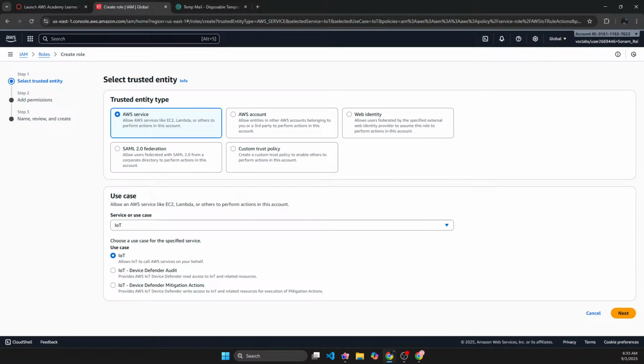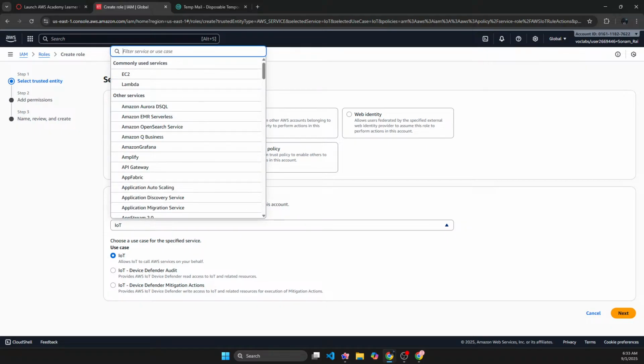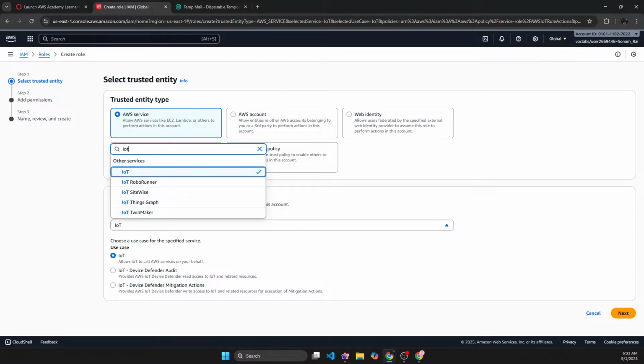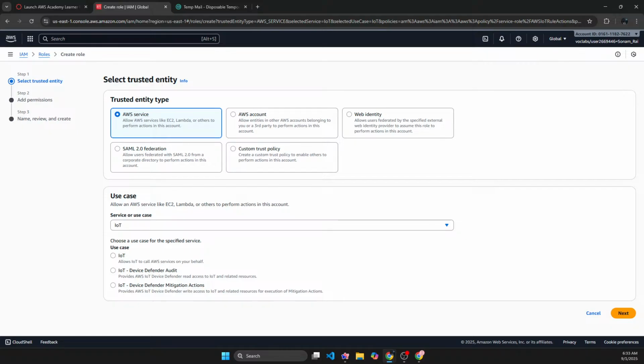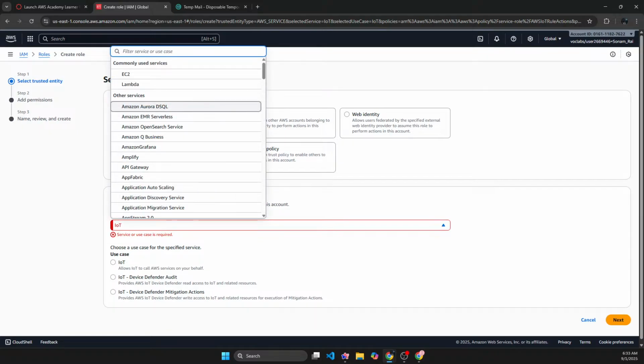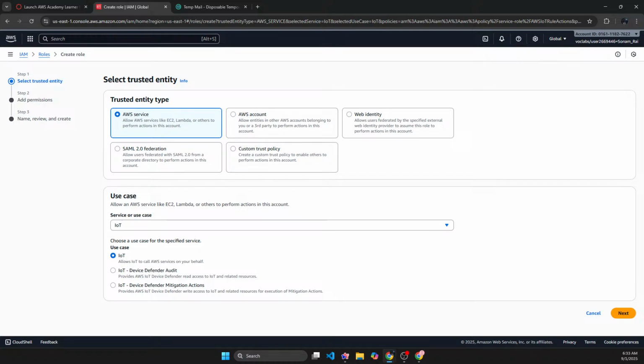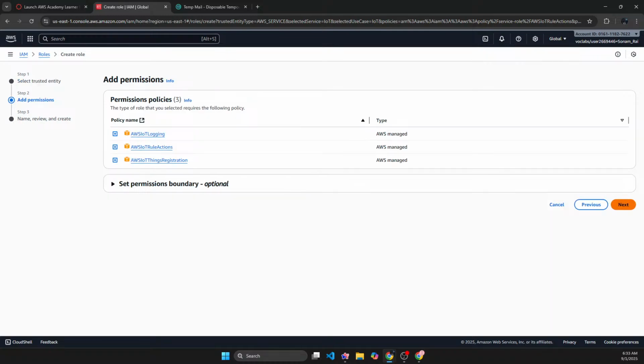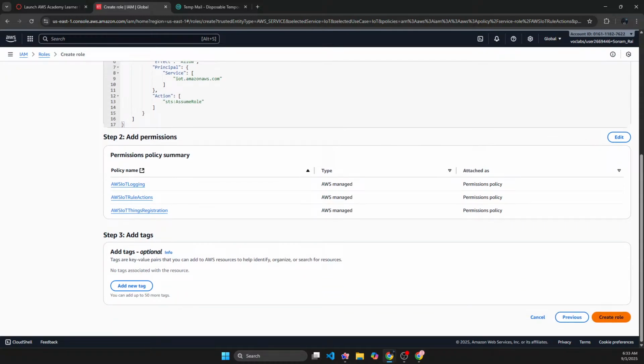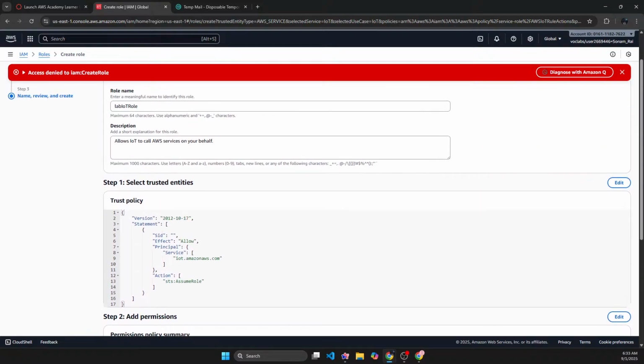AWS service, IoT. Yep, IoT. Usage is IoT. Yep. And this is the thing though. I just can't create a new role because it does not allow me to create a new role.